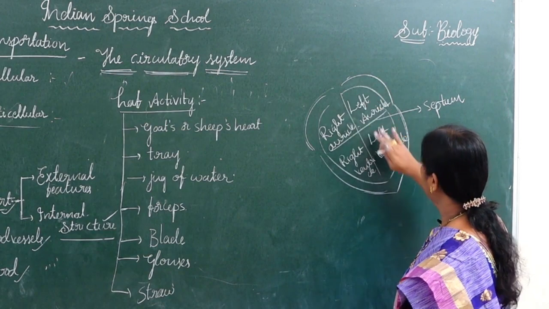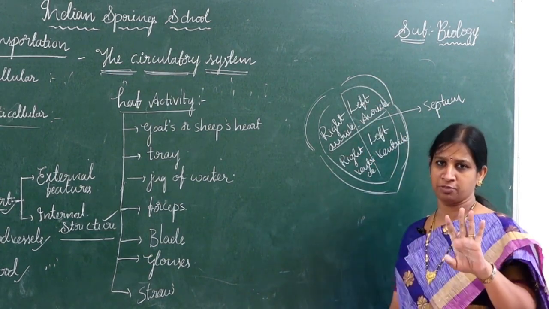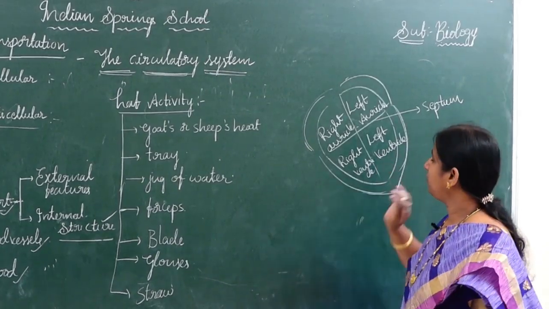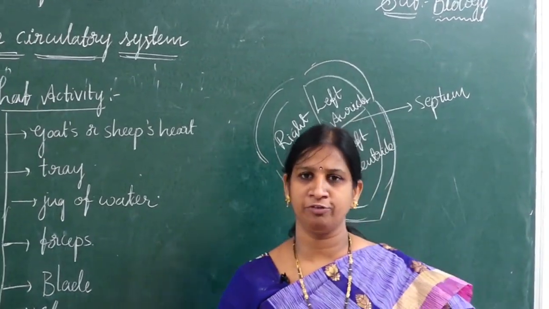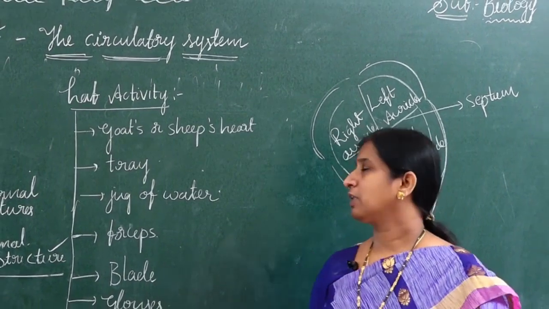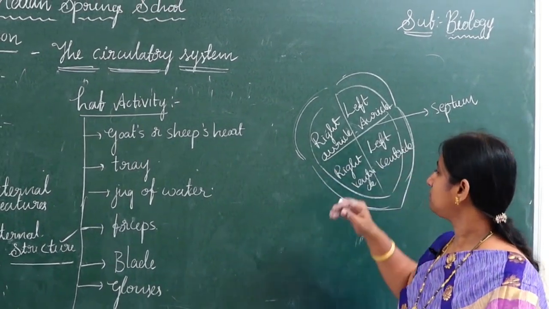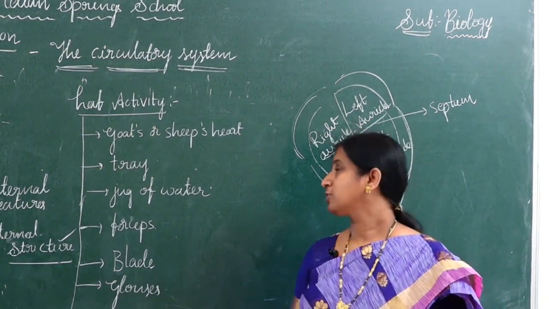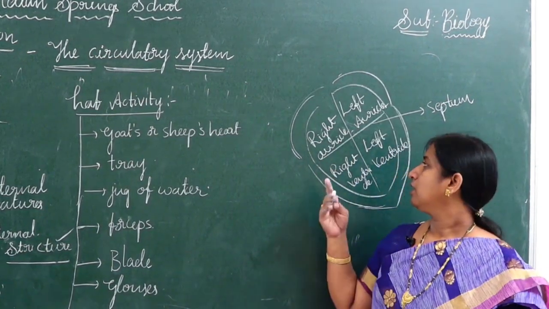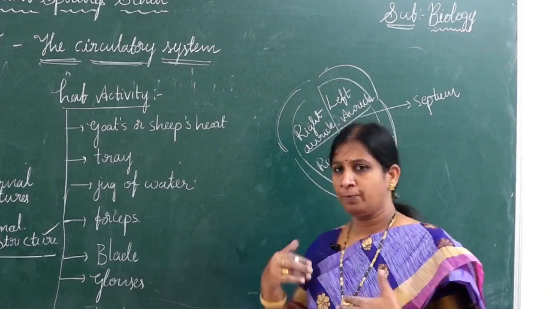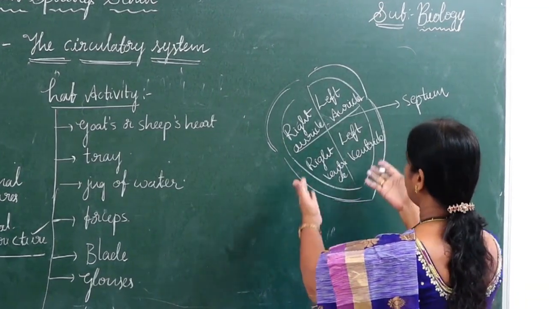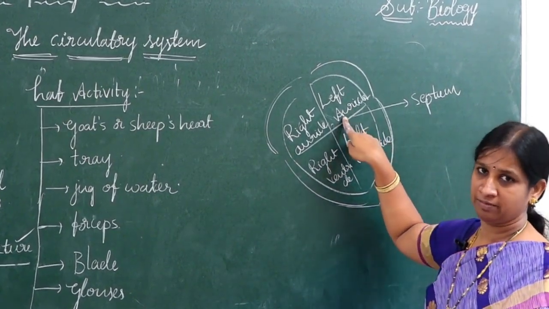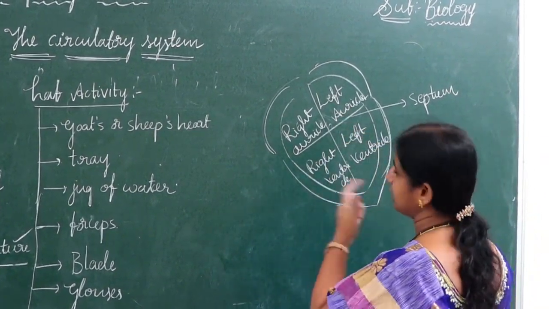So, in this way, how many chambers do we have, children? Four chambers: right auricle, left auricle, right ventricle, left ventricle. The thing here is that everybody has a big confusion about which is the right side and which is the left side of your heart. When we are opposite to our body, when we see in the opposite direction, my right side is the left side of the diagram, and my left is the right side of the diagram.